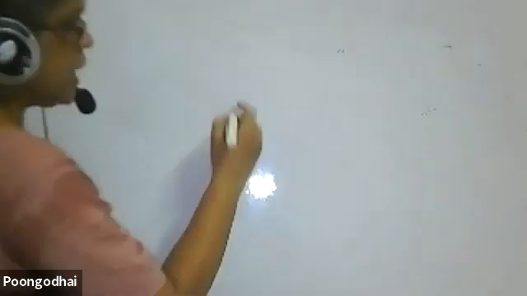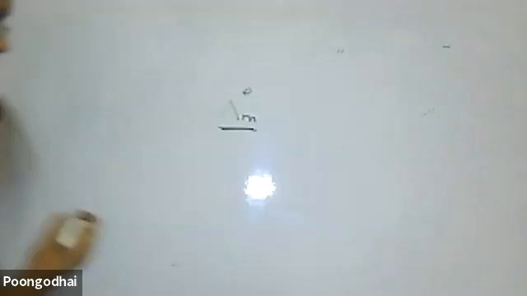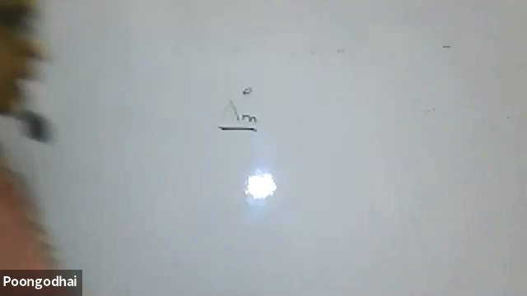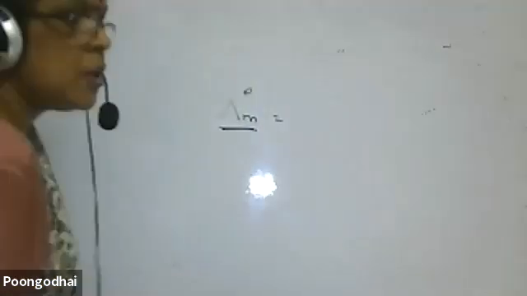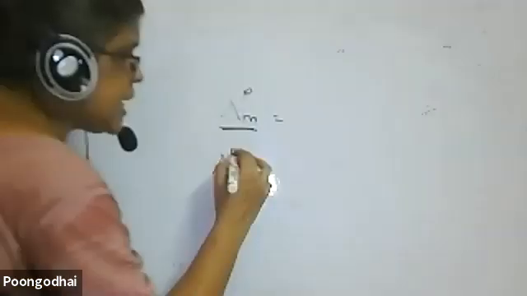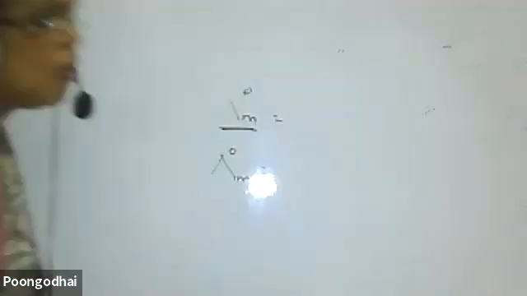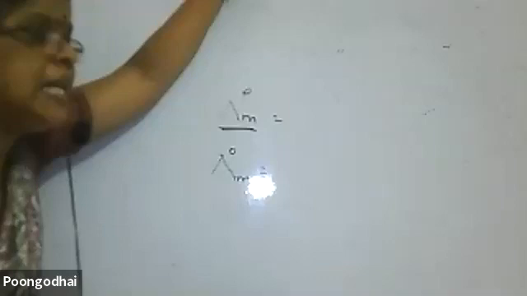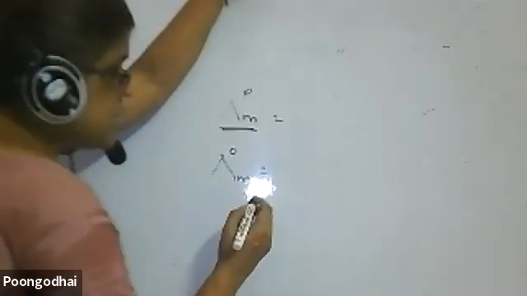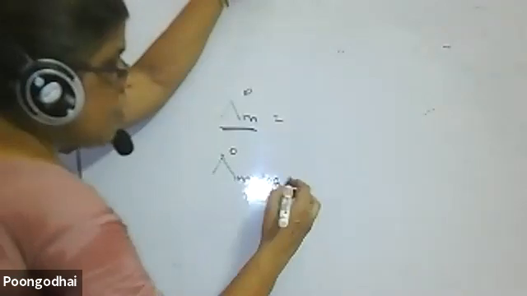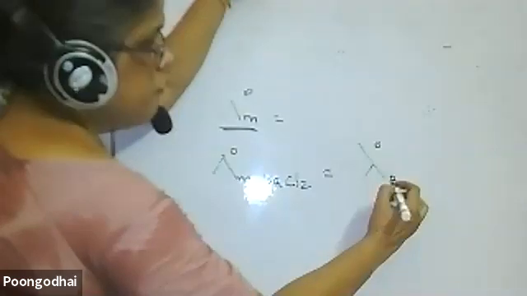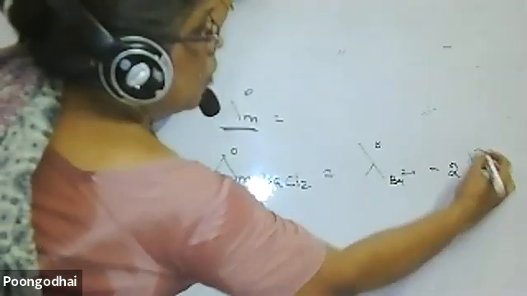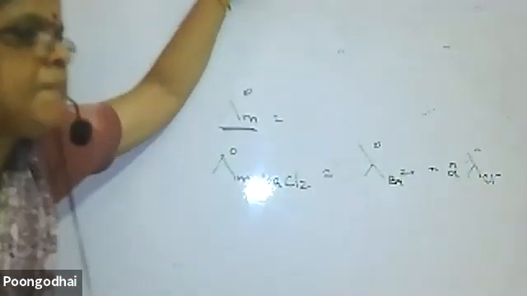Often asked. For a strong electrolyte, I can find out lambda at infinite dilution, the limiting molar conductance. For a weak electrolyte, I cannot find it out. So there Kohlrausch law comes in. Kohlrausch law tells you that the limiting molar conductivity of any compound is equal to the sum of the limiting molar conductivities of the individual ions. For example, the limiting molar conductivity of barium chloride is equal to the limiting molar conductivity of the barium ion plus 2 times the limiting molar conductivity of the Cl minus ion. That you have to keep in mind.